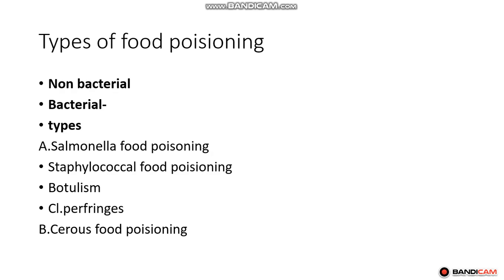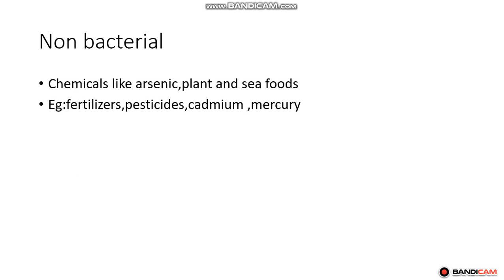There are two types of food poisoning, bacterial and non-bacterial. Bacterial type is subdivided, based upon the type of bacteria, into salmonella food poisoning, staphylococcal food poisoning, botulism, clostridium perfringens food poisoning, and another type, serous food poisoning. These are the different types of food poisoning seen among bacterial. Non-bacterial are because of chemicals like arsenic, plant and seed foods.